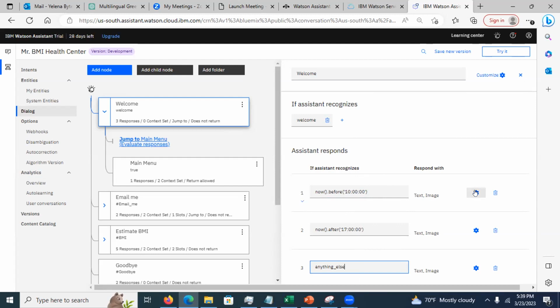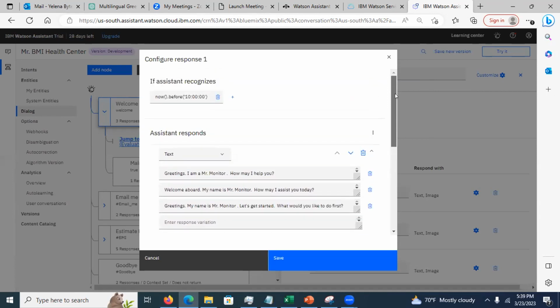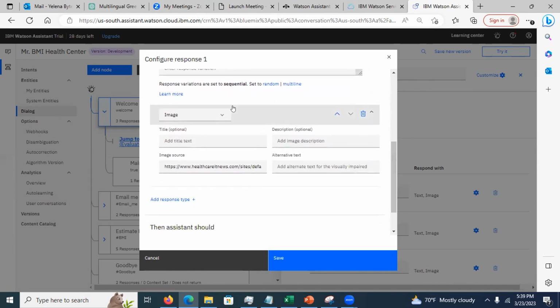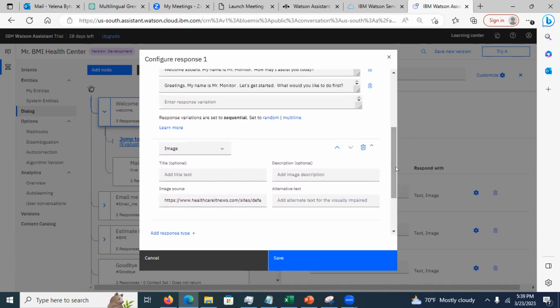Now, if I want to see the configuration for this response, I'm going to click here. What do I have? I have 2 response types. This is a text, and what is this? This is an image, right? For an image, remember, you cannot copy and paste pictures. What you can do is specify the image source. So this is a URL, and the URL must end with JPG or PNG, something like that. It must be a valid image URL.